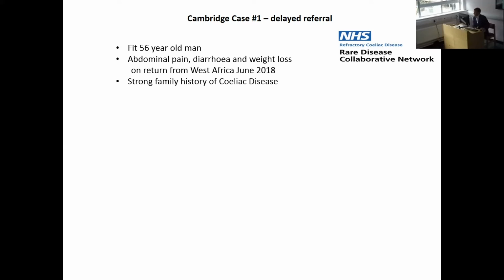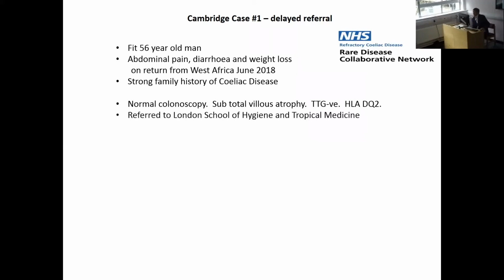There was a strong family history of celiac disease. In fact, his sister had seronegative celiac disease. His investigation showed normal colonoscopy and colonic biopsies, but duodenal biopsies showed subtotal villus atrophy. He was negative for tissue transglutaminase antibody and EMA, but he did have the compatible HLA DQ2.